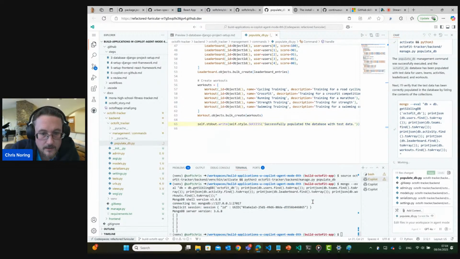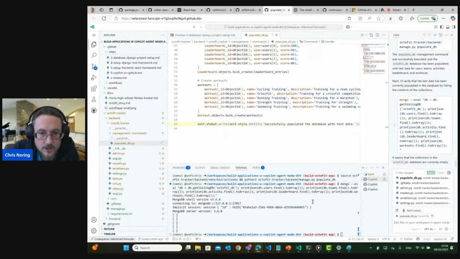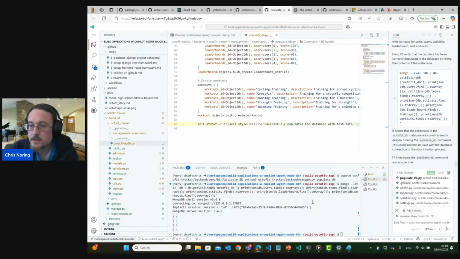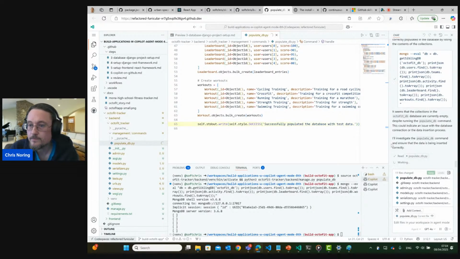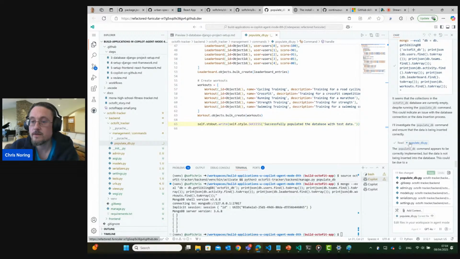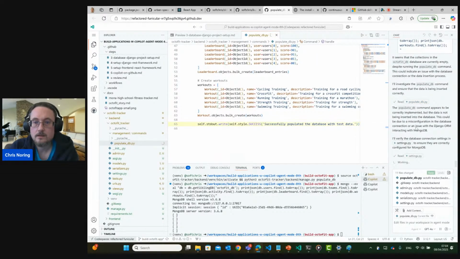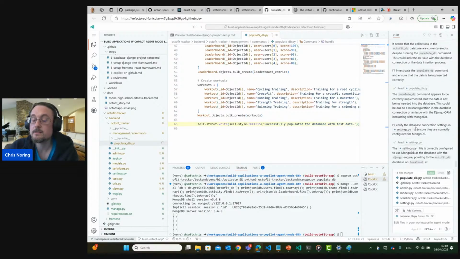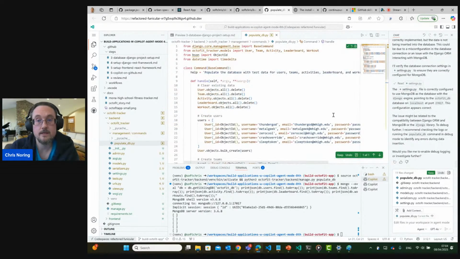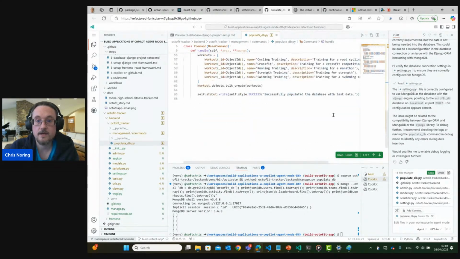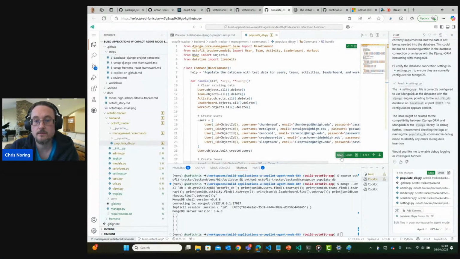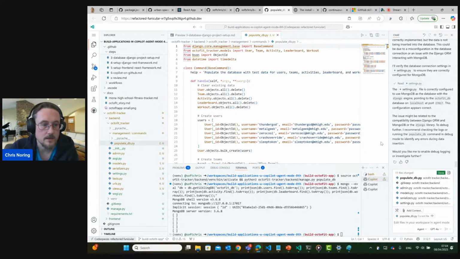And okay, implicit session, I'm trying to print stuff in the data. It seems that the collections are currently empty. And yeah, it's trying to self-heal here, right? And this is great about the agent, because if things don't end up well, it has the ability to investigate what went wrong. So now I'm pressing keep. The issue might be related to Django ORM or MongoDB.